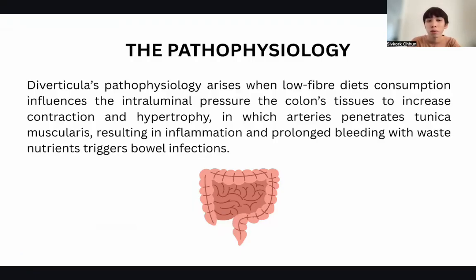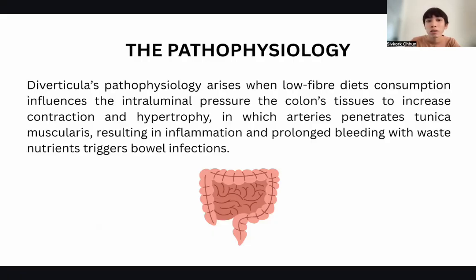Diverticulitis pathophysiology develops when low fiber diet consumption influences the intraluminal pressure of the colon's tissues to increase contraction and hypertrophy. That's when the artery penetrates the tunica muscularis, resulting in inflammation and prolonged bleeding with waste nutrients triggered by infections.